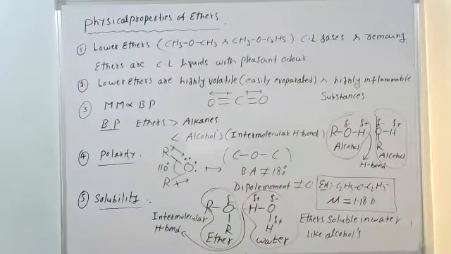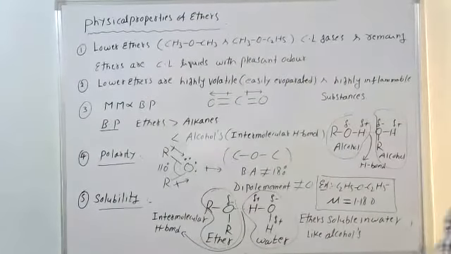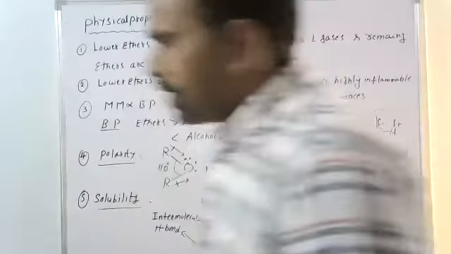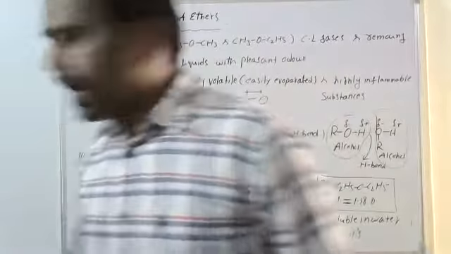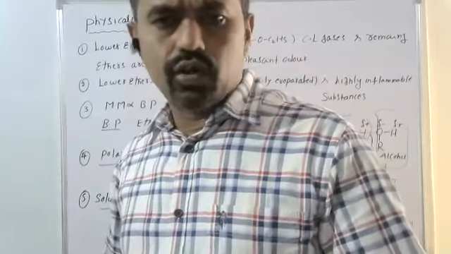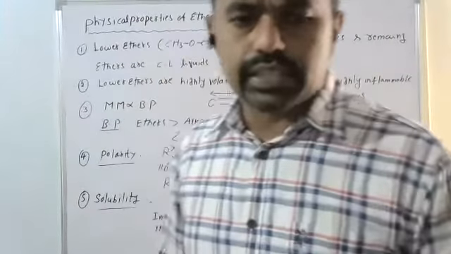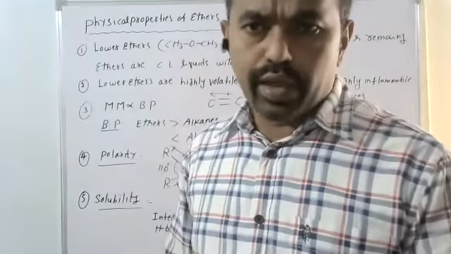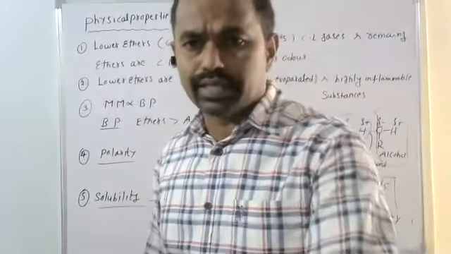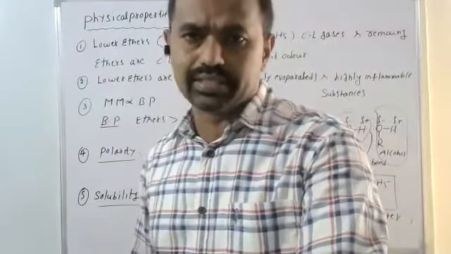Okay, for example, if we take 100 grams of water. If I have taken diethyl ether and n-butyl alcohol, diethyl ether has 4 carbons, C4H10O, and n-butyl alcohol has the same molecular formula. Same molecular formula is nothing but same molecular mass.